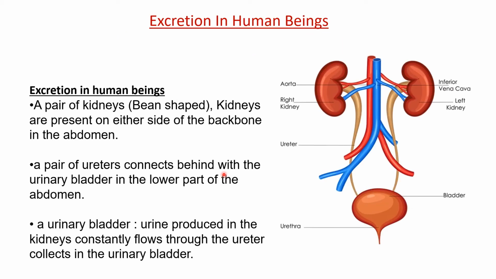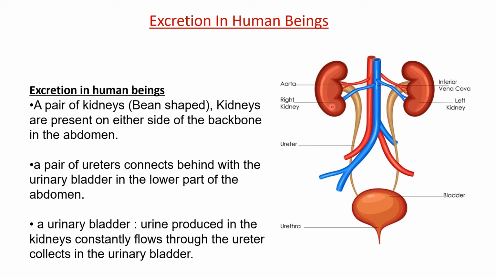So let's have a look at excretion in human beings. There are different organs which are responsible for excretion, right? Let's have a look at these organs. First, the kidneys. Kidneys are a very important and vital organ of our body, and a very important organ of the excretory system as well. As you can see, the shape of the kidney is bean shaped, right? They are present on either side of the backbone in the abdomen, clear?